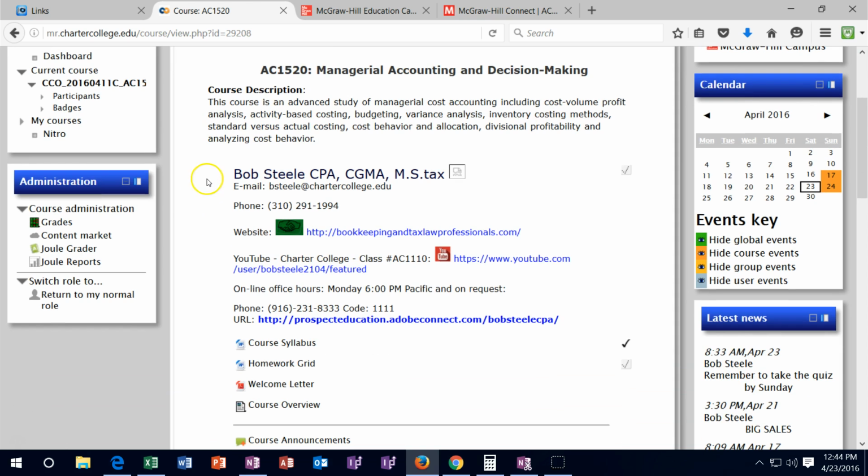Remember that the contact information is down here with the email address and phone number. We also have office hours on Monday at 6 p.m. Pacific. Not required, but this time is carved out for questions if you have them. It will be at a different phone number than the other one up here. If we need to, we can go to the screen share and work through some problems and look at those together. But call into the phone number first, and then we'll go into the screen share as needed.